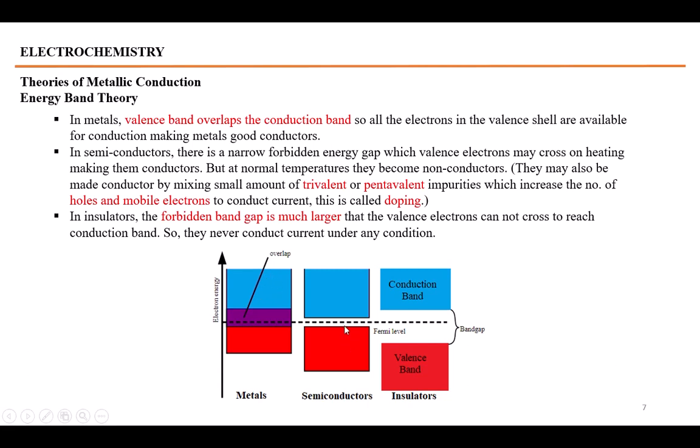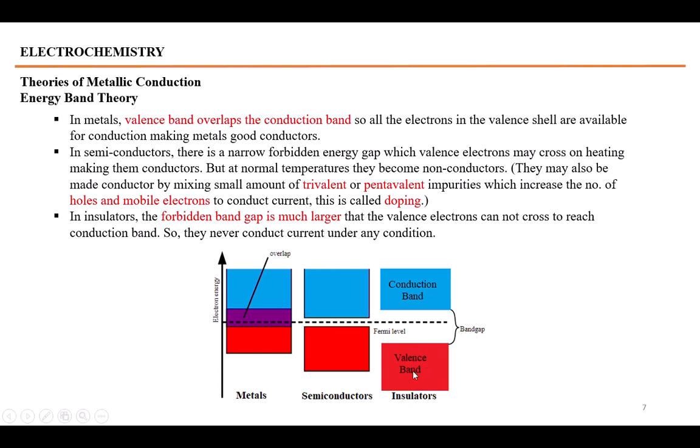In the case of semiconductors, the Fermi level or band gap is lower. They are insulators at ordinary temperature, but whenever the temperature rises, these electrons get so much energy that they will be available in the conduction band, but at lower temperature they do not become conductors, but they work as insulators.